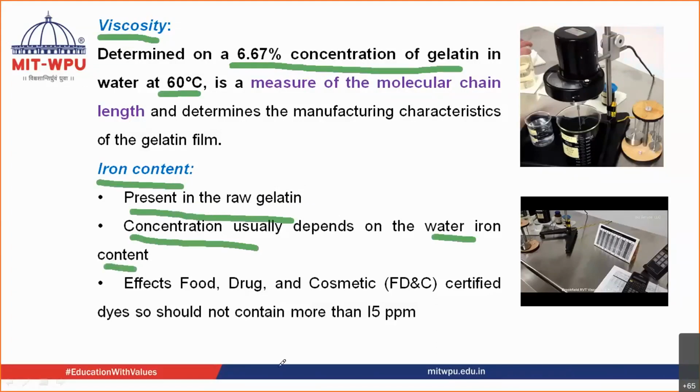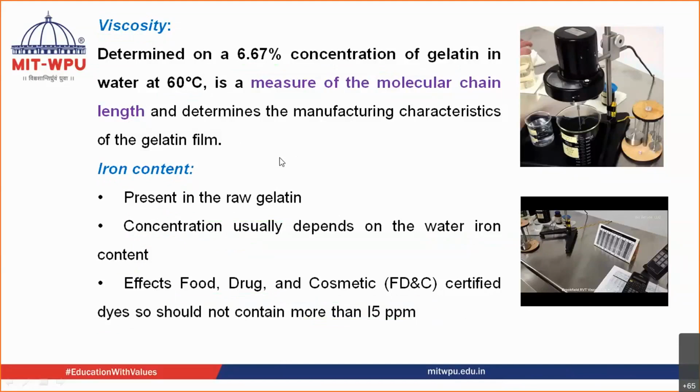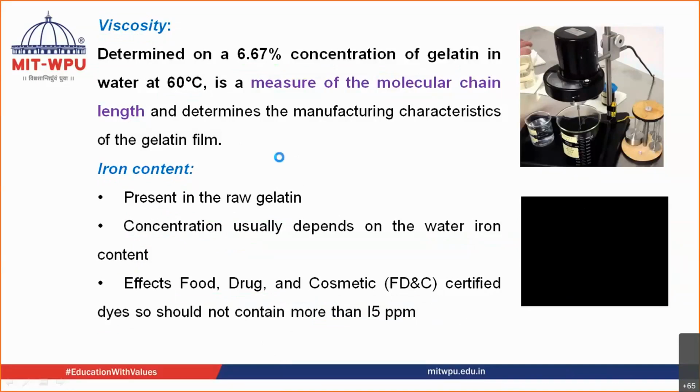Usually, the dyes that you use are FD&C kind of dyes, food, drug and cosmetic dyes. These dyes are going to react with your iron, and hence the quantity should not be more than 15 ppm. So you determine the iron content, which should not be more than 15 ppm. So these three things you determine in a gelatin that you are going to use.